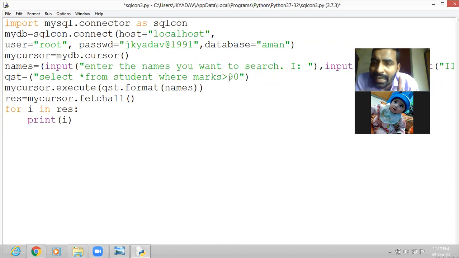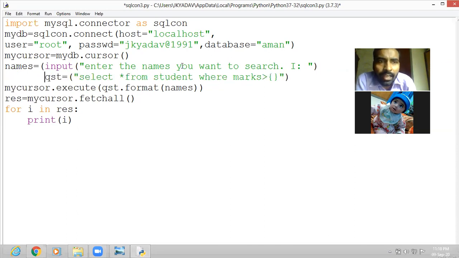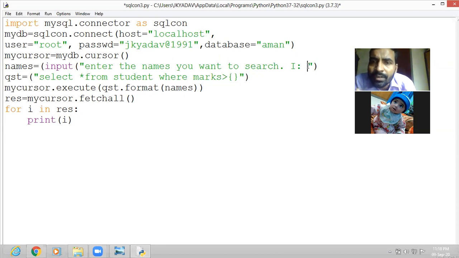So you have given greater than 90, but keep in mind that 90 should not be given here directly. We have to give it as input, what the user wants to search. Okay. So we can write here curly braces, and then here we can give as input. We remove all other inputs, only one input we want, and that also in the form of integer.